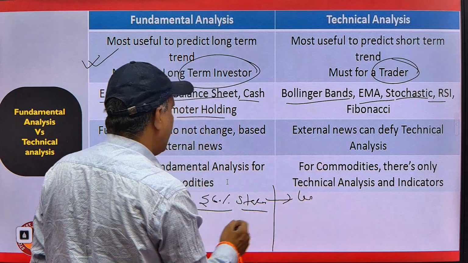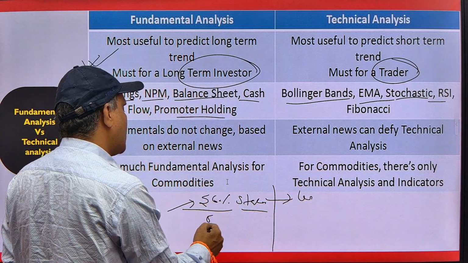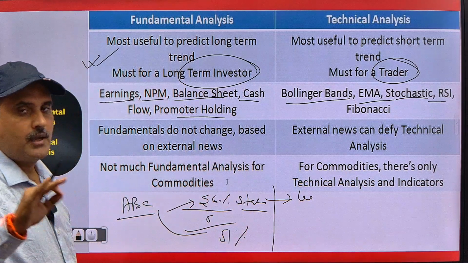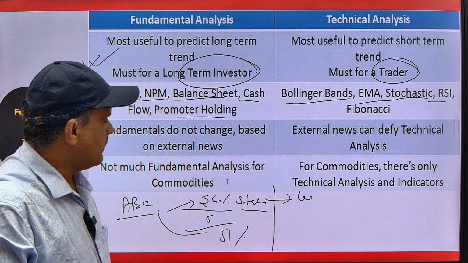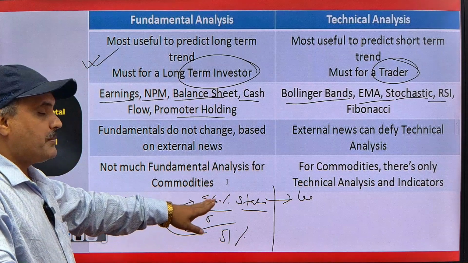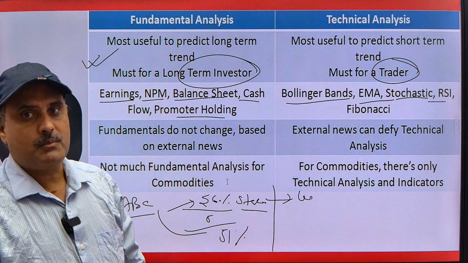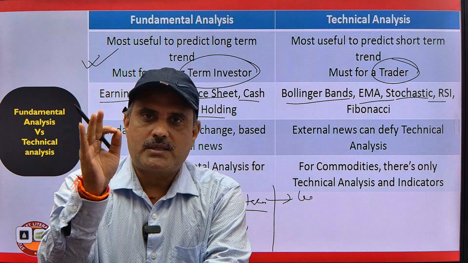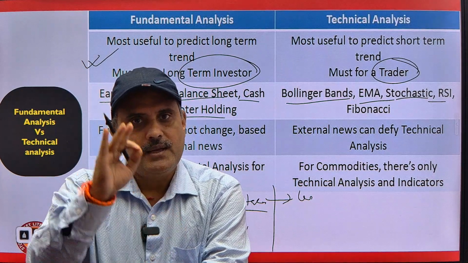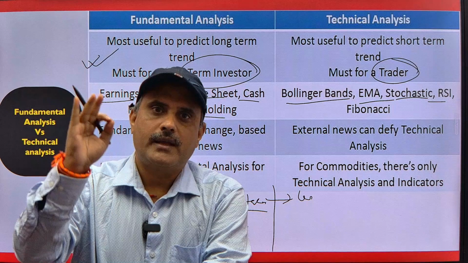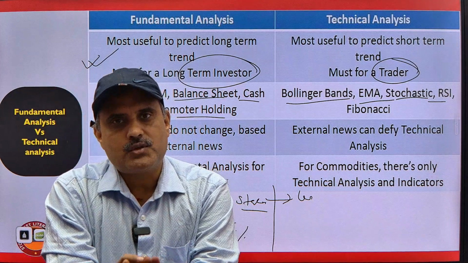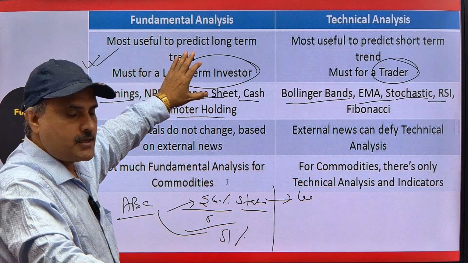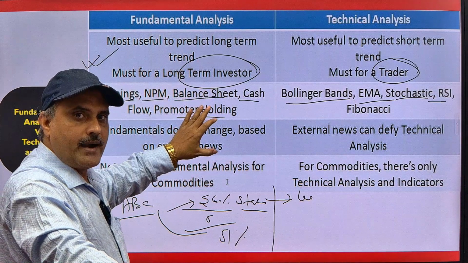On the second day, they sell their 5% stock and now they have a 51% stake in that particular company, or they pledge their 5% stake in that particular company. So then what will you do? You think, oh, that means the promoters are not confident of that company. They are going to sell their stake or they are going to pledge their stake. That means we should not buy these stocks. As a fundamental analyst, as an investor, we think like that and we will avoid buying that stock.